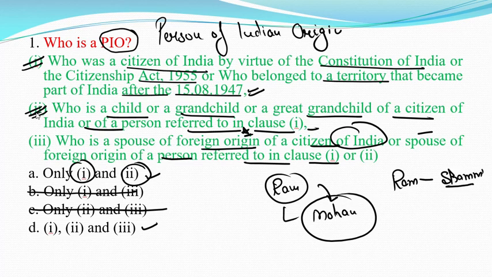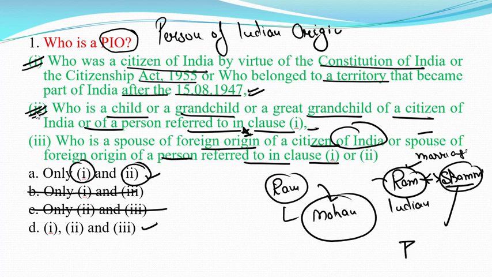Shami is a foreign citizen, but Ram is an Indian. Ram and Shami are now both married. So on the basis of their marriage, Shami is now also considered a person of Indian origin. So all three options are correct.